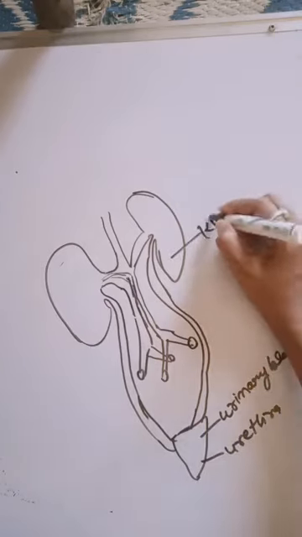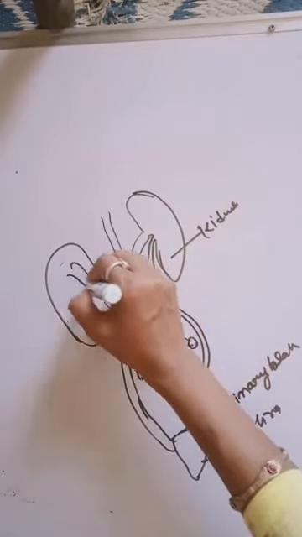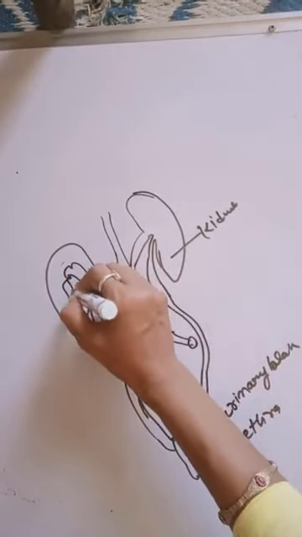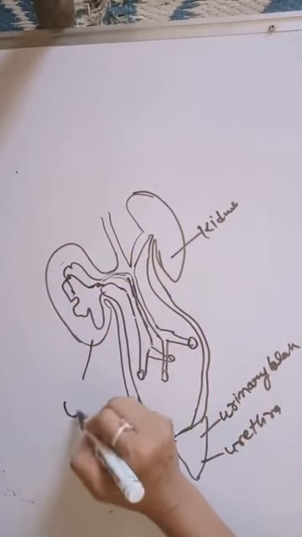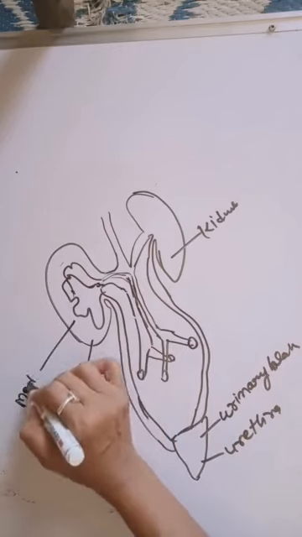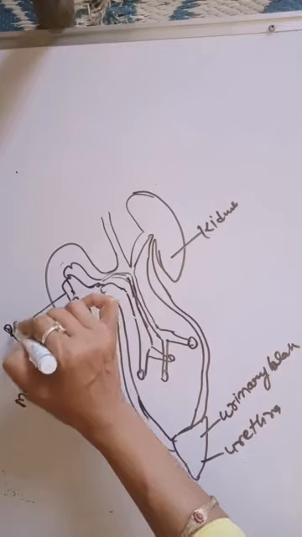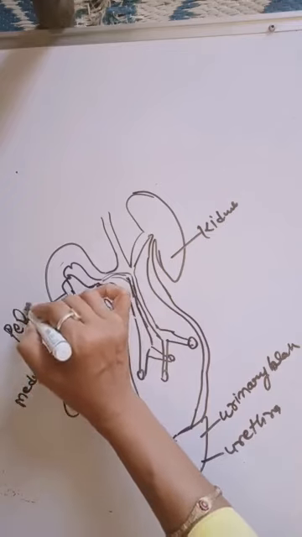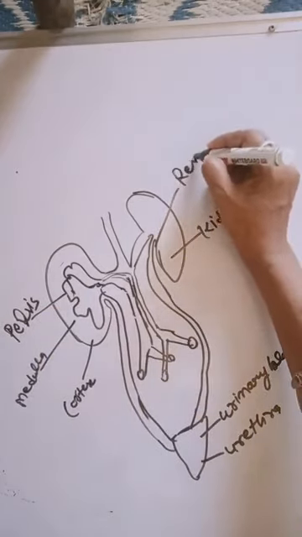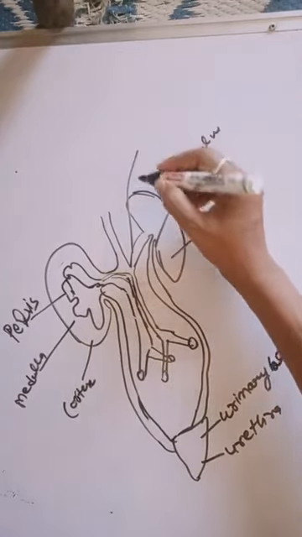Kidney: the outer part is the cortex and the inner part is the medulla. This is the pelvis, renal vein, renal artery.